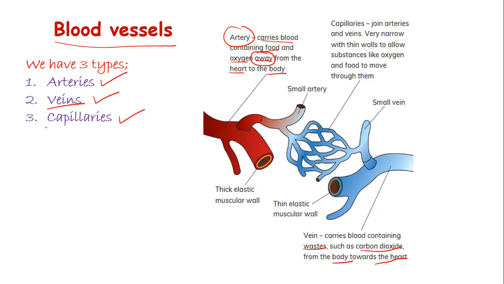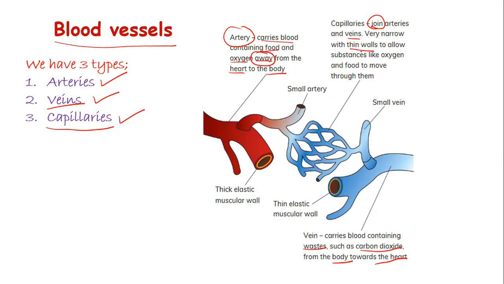And we have the smallest of the blood vessels. We call them the capillaries. The capillaries join the arteries and the veins. These capillaries are very tiny so that they reach individual cells and tissues in our body. One major feature of these capillaries is that they have very thin walls that allow the exchange of substances between the blood and the cells.